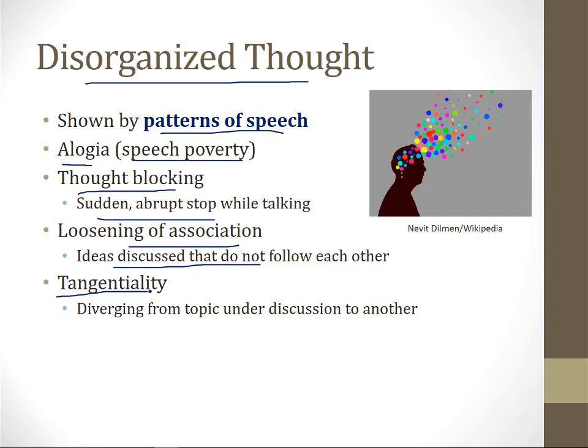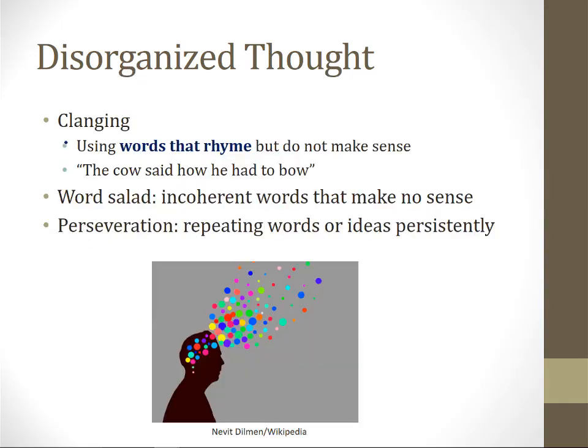Tangentiality is similar. It is when a patient diverges from one topic under discussion to another. So the topics are related, but they don't really fit well together. So for example, they start by talking about how they feel, and they switch to how the weather makes them feel, and then they switch to how the weather was the day before, and so on and so forth. This is tangentiality, moving from one topic to another, not really staying on topic. Some other types of disorganized thought are shown on this slide.